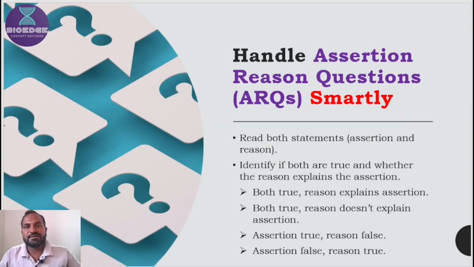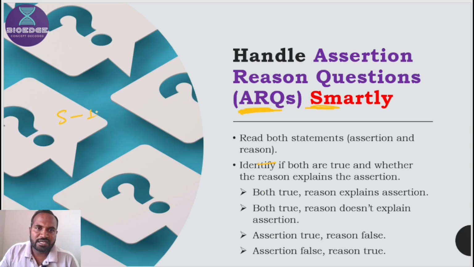Then the next most important pattern of MCQs is assertion reason questions, and if you get mastery over assertion and reason questions, then definitely you will get full marks in biology, but it requires certain techniques. So I will explain a simple technique. As we have discussed, in statement-based questions there are two statements, each either correct or wrong.